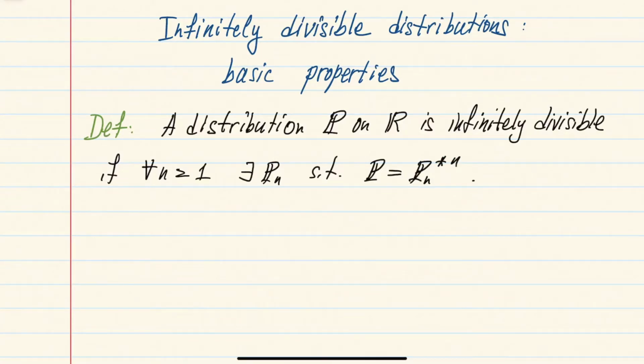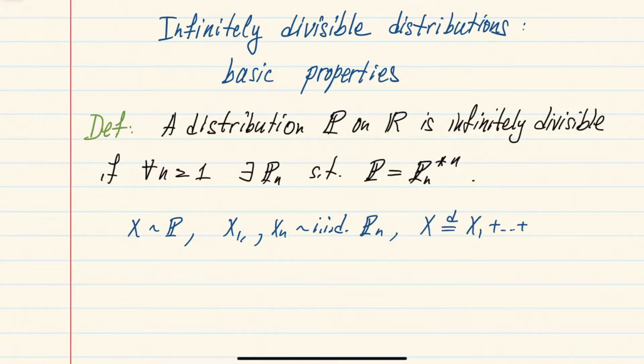Another way to say this in terms of random variables is that if you have a random variable X with the distribution P, and then you take IID random variables X1, ..., Xn with the distribution Pn, then X will be equal in distribution to the sum of X1, ..., Xn. Because we know that the distribution of the sum of two independent random variables is just the convolution of their distributions. Okay, so that's the definition, and the motivation comes from the so-called Levy processes.